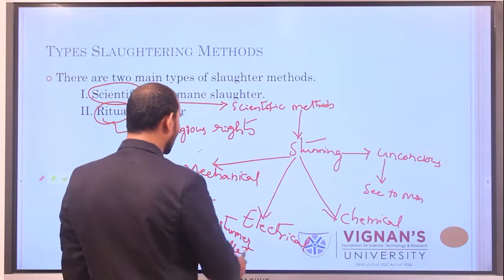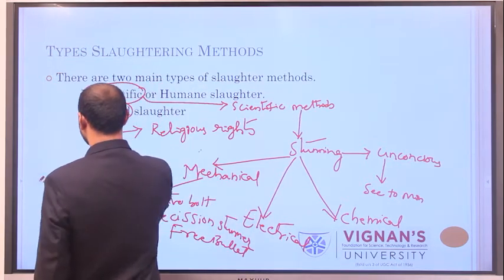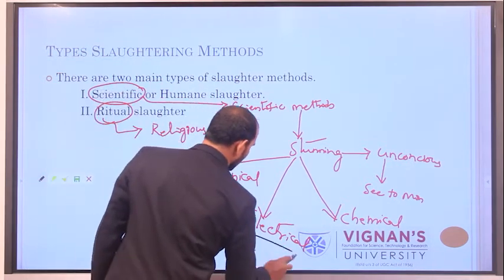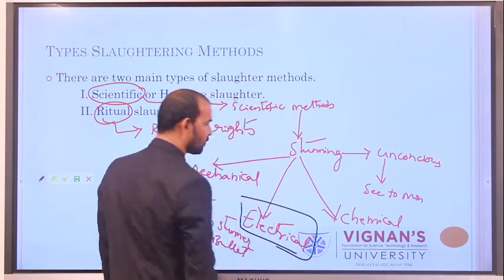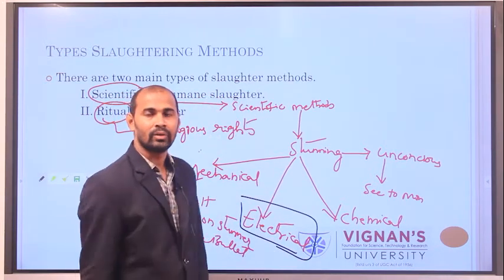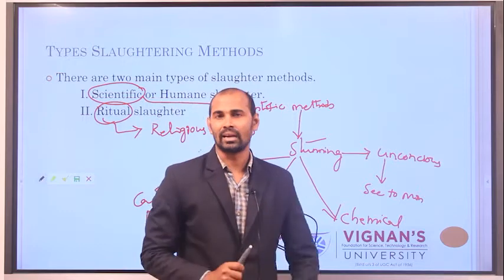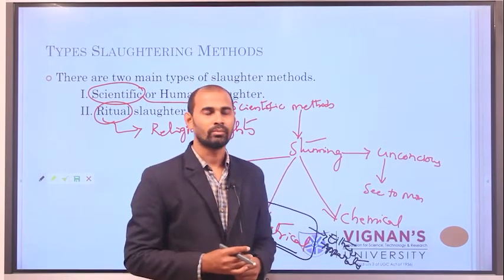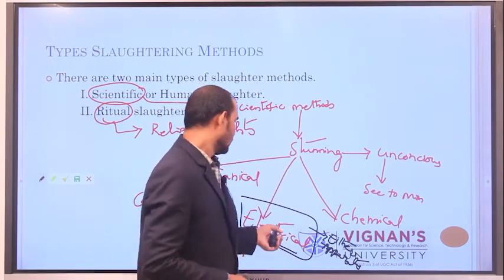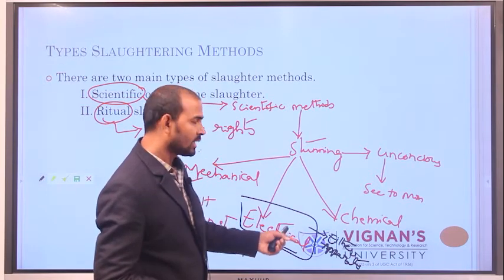Whereas in the electrical method, we use an electrical apparatus.